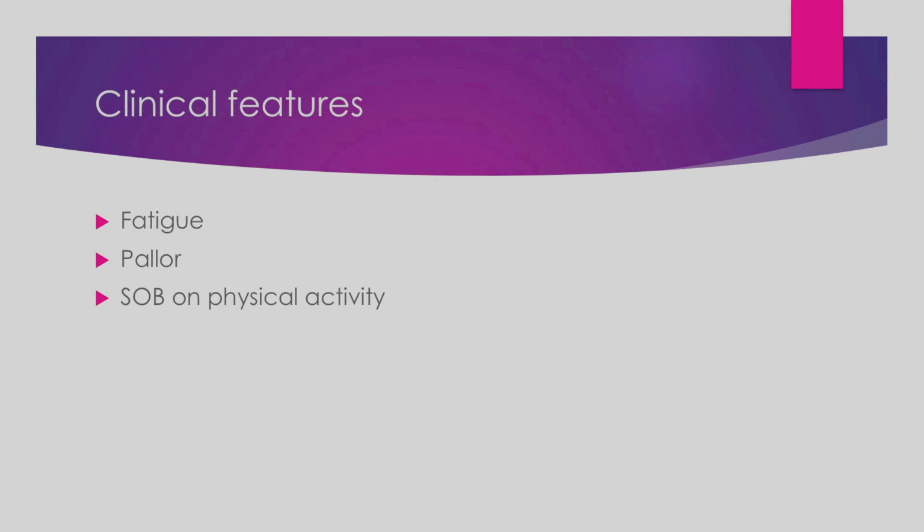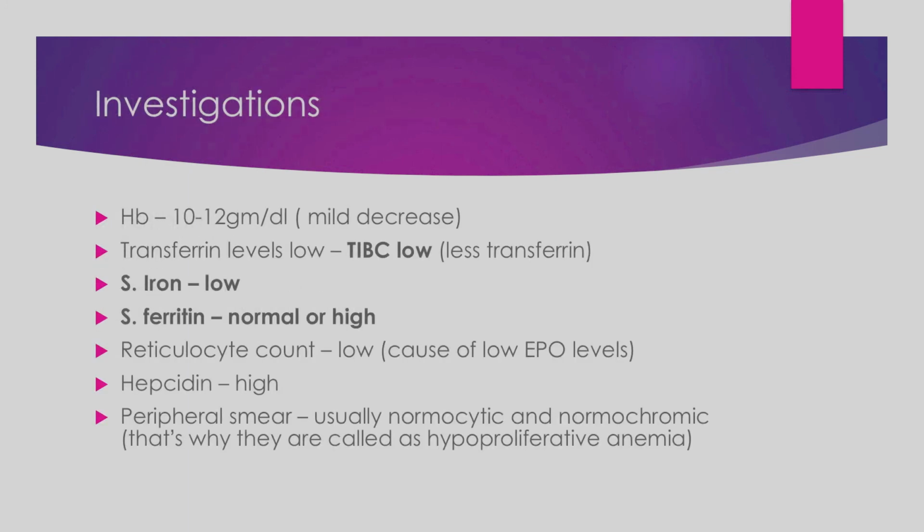The clinical features are the same as those of iron deficiency anemia. Fatigue, pallor, and shortness of breath on physical activity are the main features. In investigations, the hemoglobin shows a mild decrease. Transferrin levels are also low, because serum iron level will be low. Serum iron levels are low, whereas the serum ferritin levels are normal, or even high.